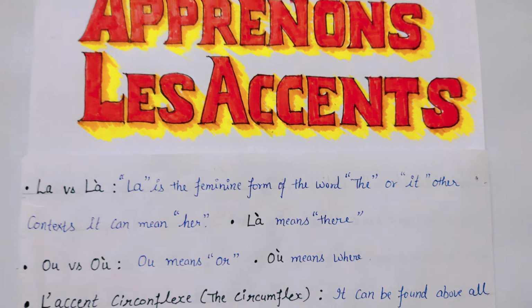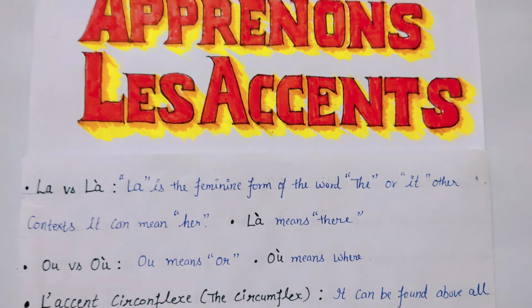So now let's start another one: l'accent circonflexe, the circumflex. It can be found above all five vowels in French, like â, ê, î, ô, û.